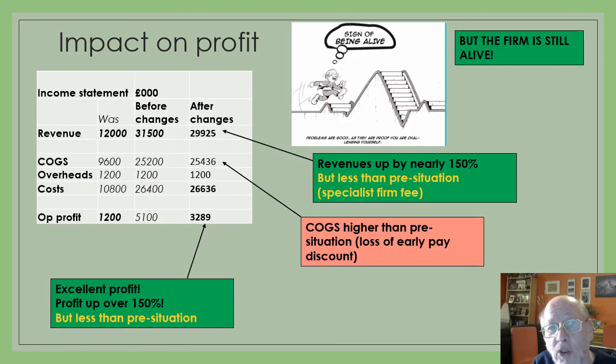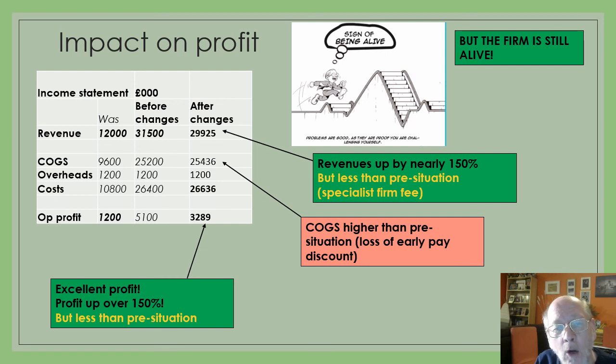So what's the position on profit? Well, you'll notice our revenues after these changes are lower than they were before the changes, because we are paying out that debt collection firm 5% of our revenues, but they're still up by 150%. And our cost of goods sold are also higher because, again, we've lost that early payment discount.